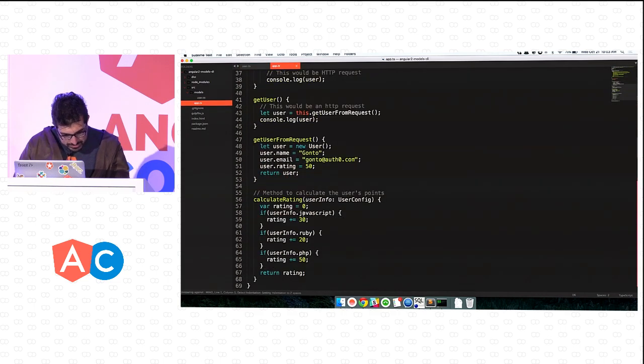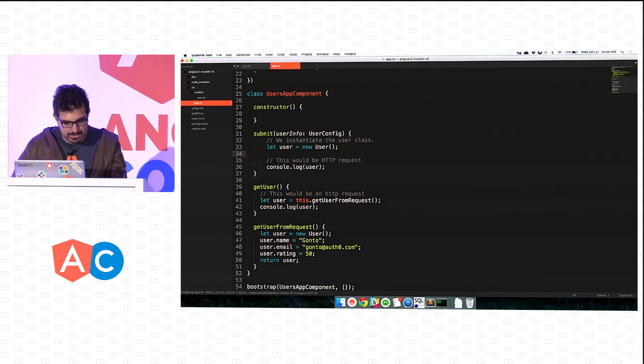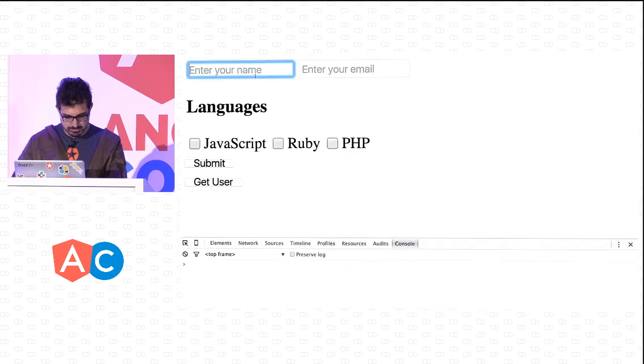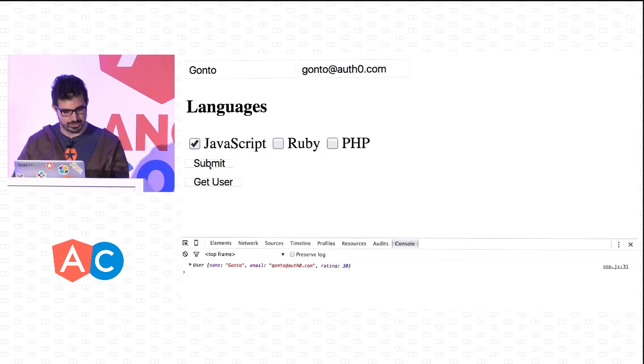So now if we come back here, now we can delete what I copied, because it's not here anymore. And now we can just remove all of this and say that the user will actually be a user of user info. And that's it. I just created it. So if we come back here and refresh, my name, gonto@auth0.com. I know JavaScript. I click Submit. And it's still working. I click Ruby. It's still working. Woo!